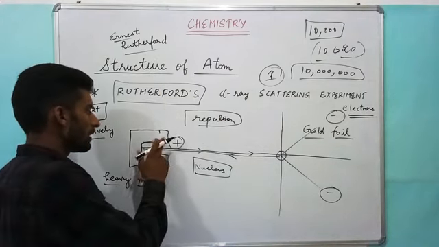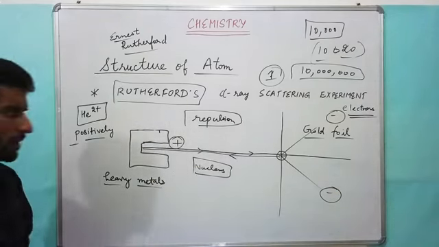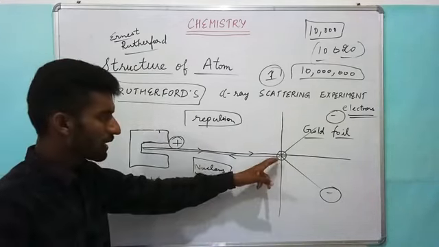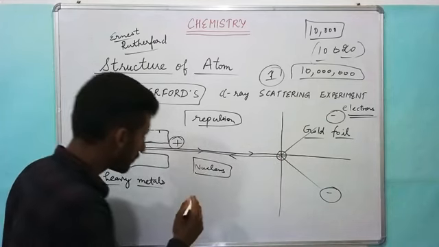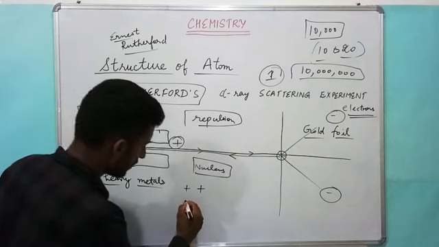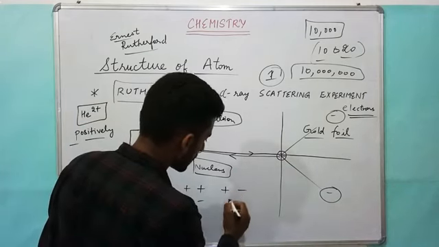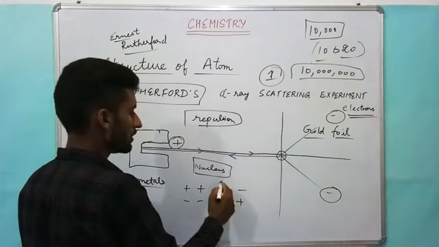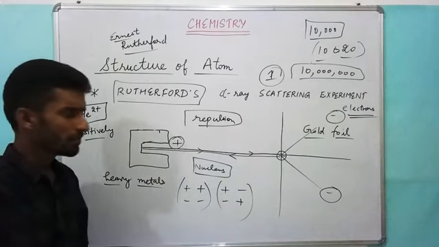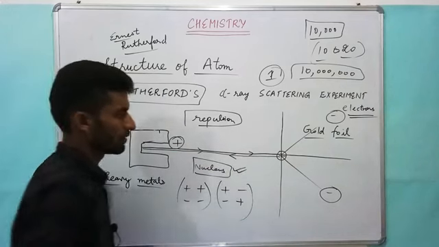Then third, what did he conclude? He concluded that as one ray was totally retracing its path, that retracing can only be possible if something is repelling here. Repulsion can occur only between like charges: positive can repel positive, negative can repel negative. Repulsion never occurs between positive and negative. These two attract each other and these two repel each other. So alpha ray particles were positively charged, so something positive was here. That positive was the nucleus.